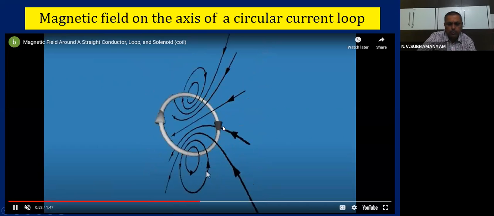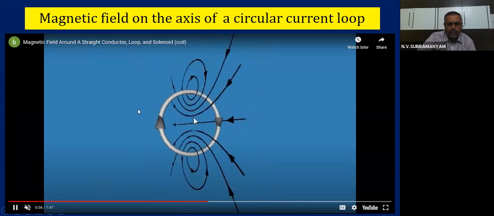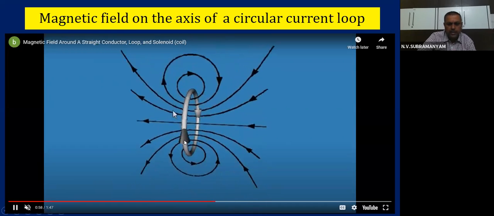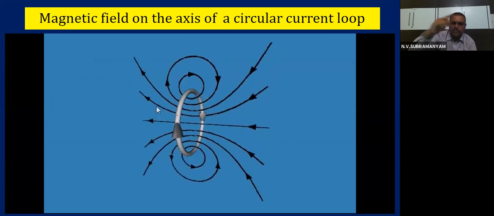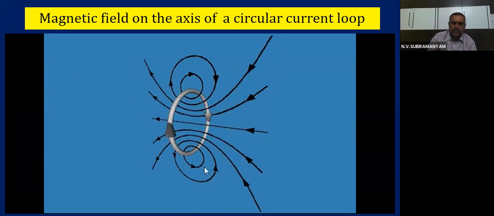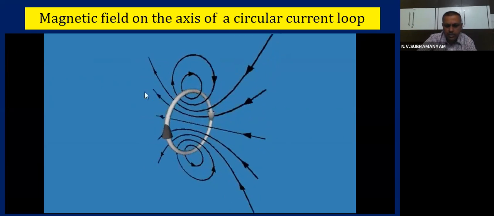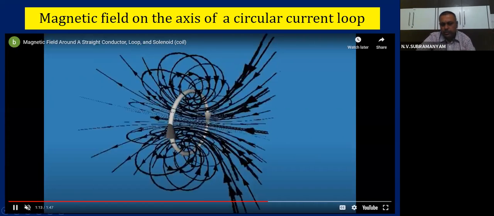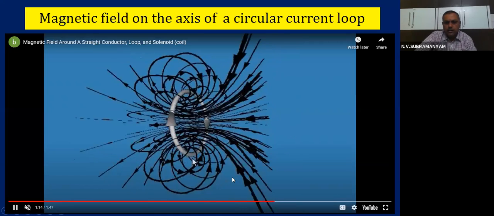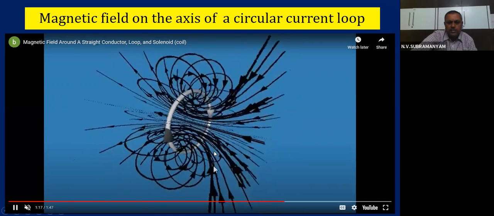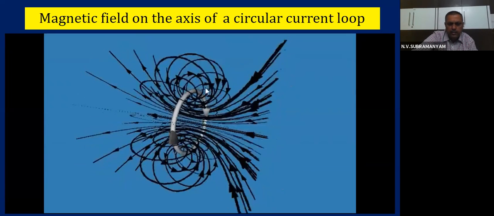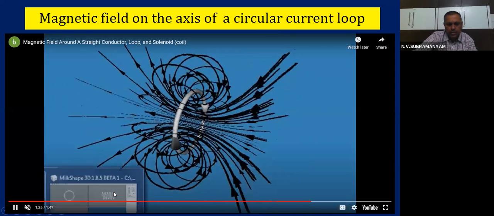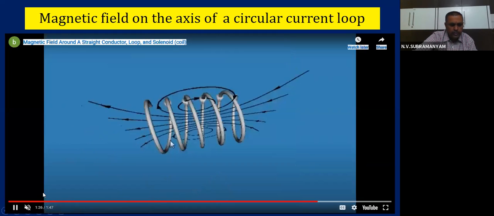This is a circular loop of wire, and if it is carrying current like this, then the field lines are like this around the conductor. You are able to see the shape. I will also explain in the course of the derivation how to determine this direction. You need not worry. I hope the video is clear.